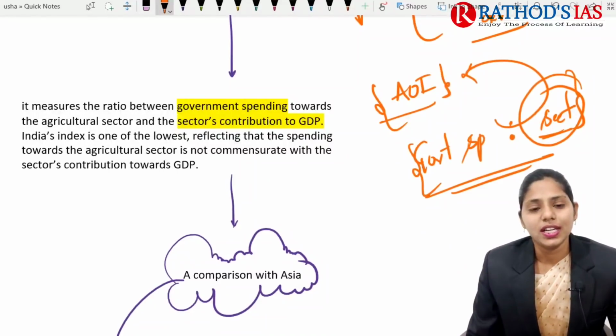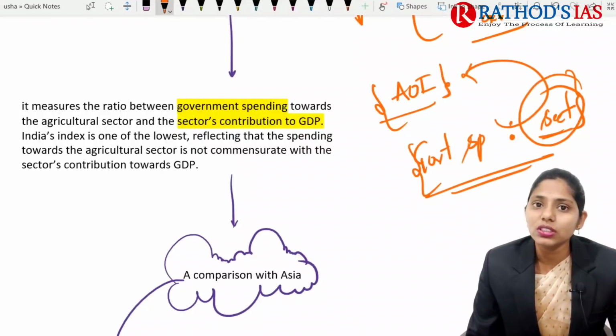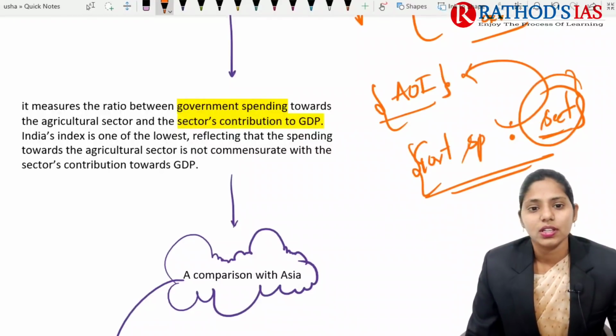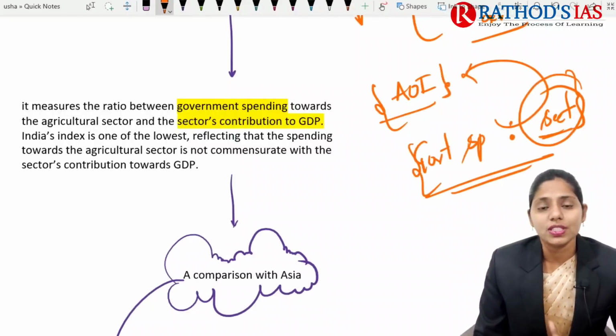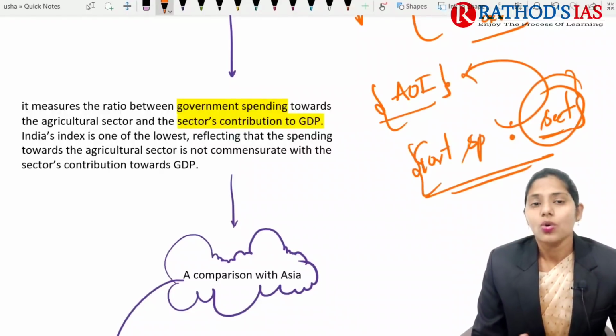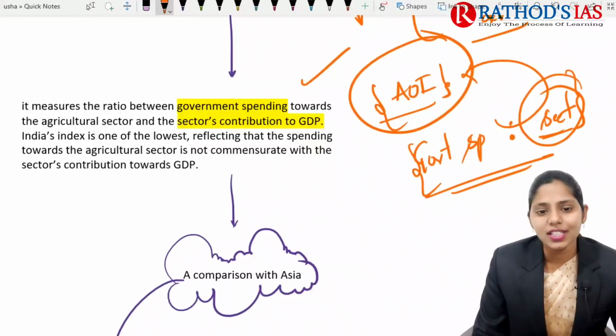So in this way, this index is one of the important things which mainly reflects the spending of the government, and it also tells how much contribution is coming from that sector to the GDP of that country. So this is about the agriculture orientation index.